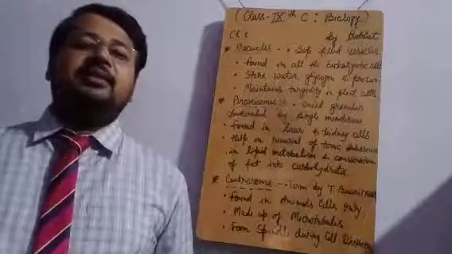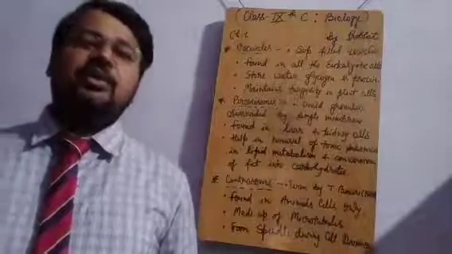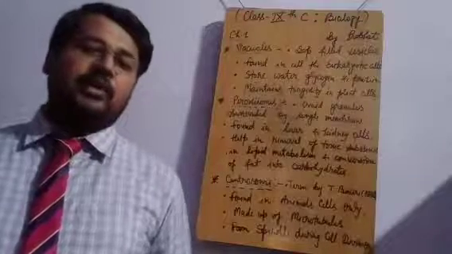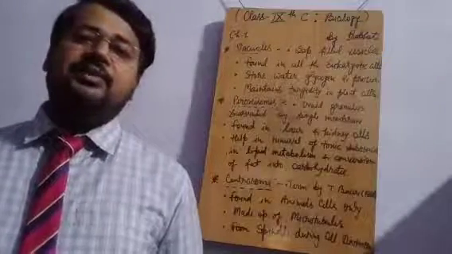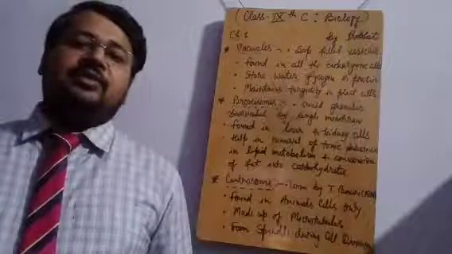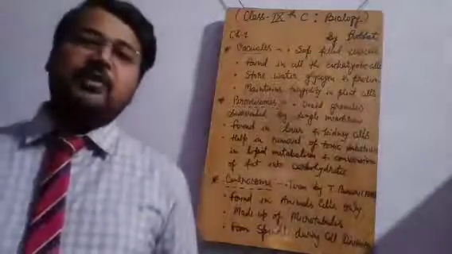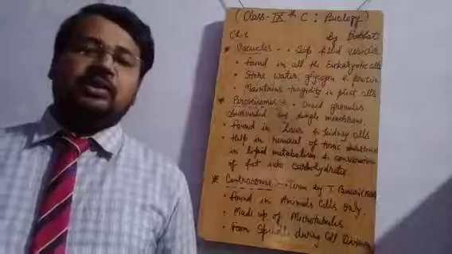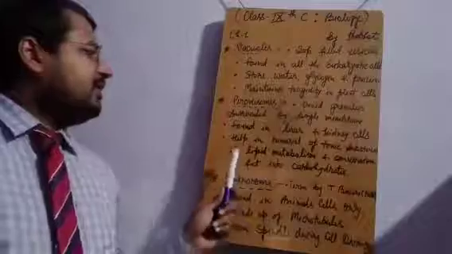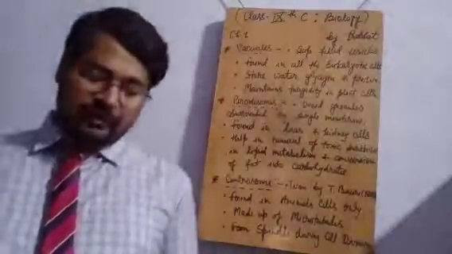In some people, if there is any difficulty in the proper functioning of the liver, if there is any abnormal growth, then the liver is cut out from the body, and then different types of digestive pills are given. Enzymes are given in the form of tablets or capsules for digestion, because the liver plays an important role in digestion of our food. It secretes different types of enzymes. So I think the function of peroxisome is clear to all of you.